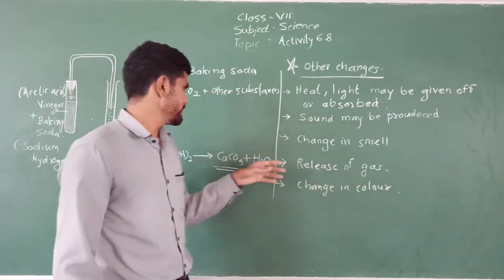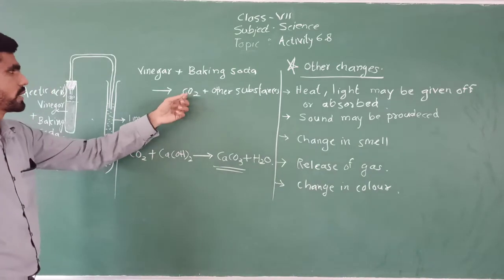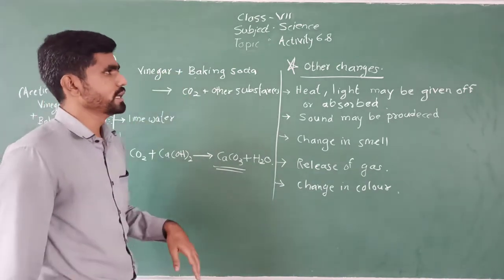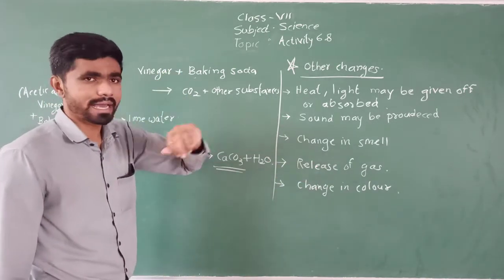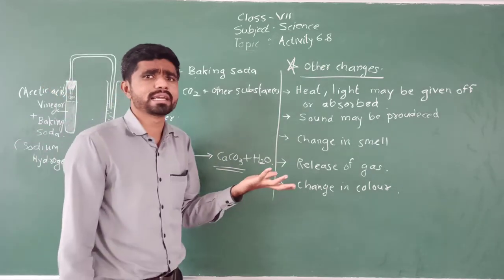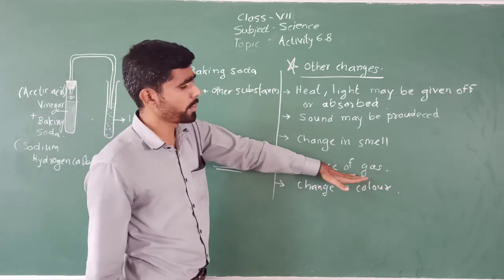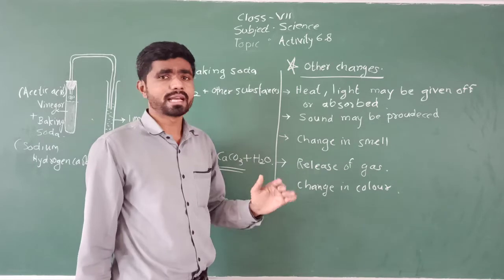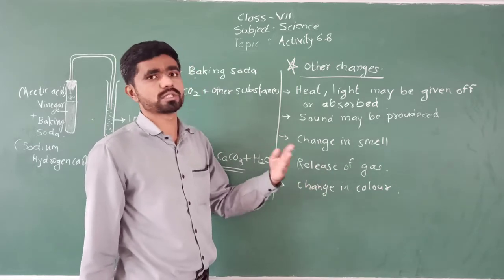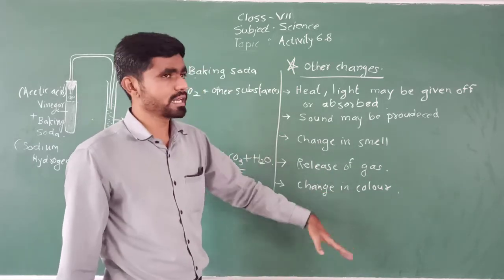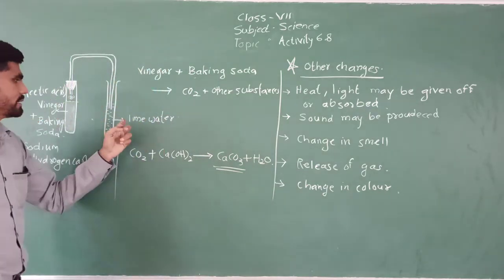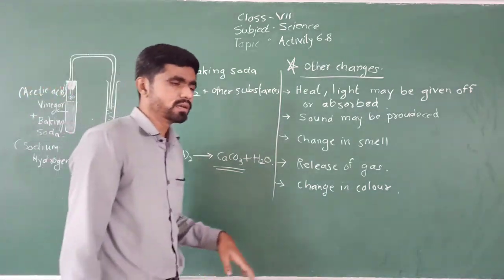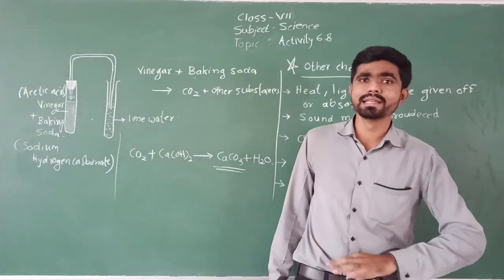Release of gas: as we learned in this process, CO2 was released when vinegar and baking soda were mixed together. So it is a clear indication that this is accompanied by a new substance. A new substance is being formed, but gas may also be released. Then change in color: here also the lime water was not that milky, but it got converted into a milky texture.